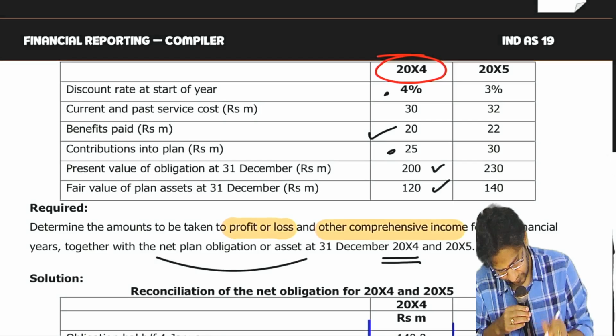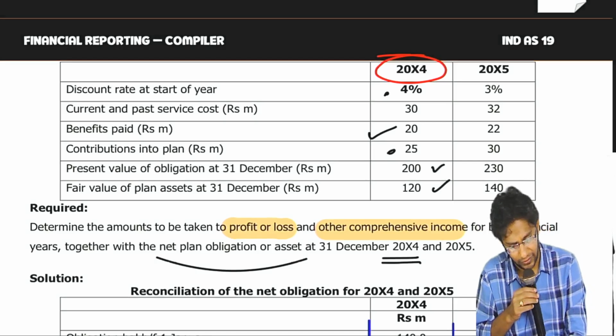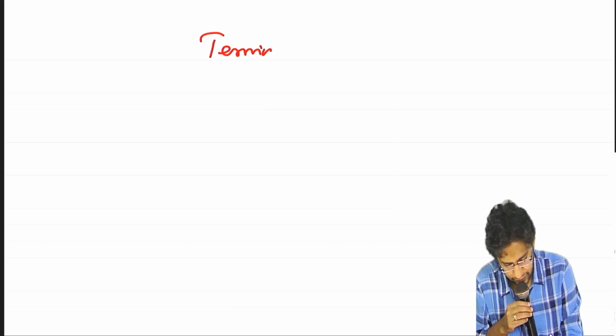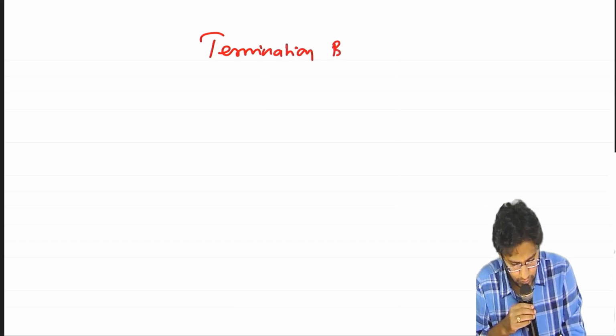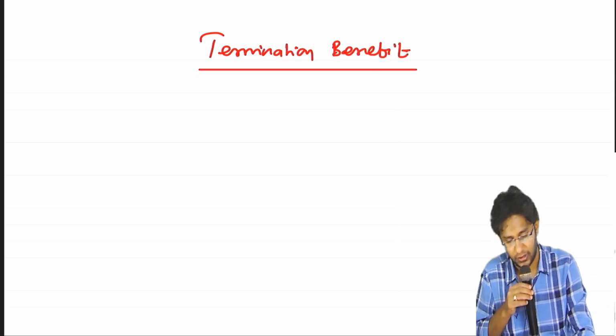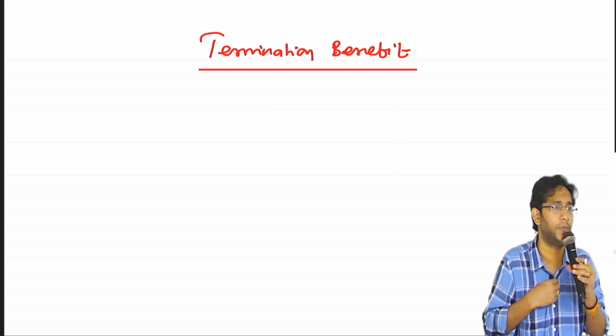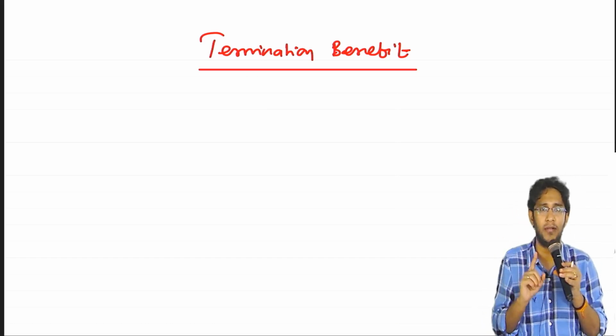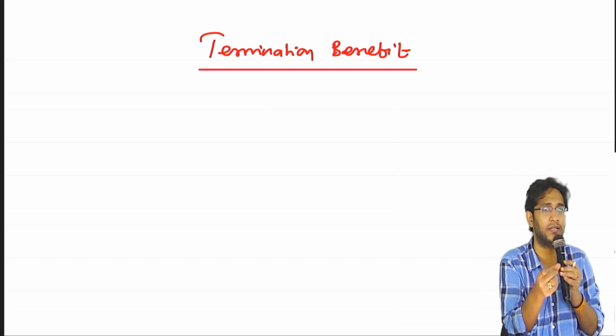Anyway, so guys, this is about defined contribution plan and defined benefit plan. Short-term employee benefit is over. Now the final one, this is termination. The termination benefit, one small advantage is there from an accounting perspective. The advantage is, out of all the 4 plans, this is the only plan which is unplanned.